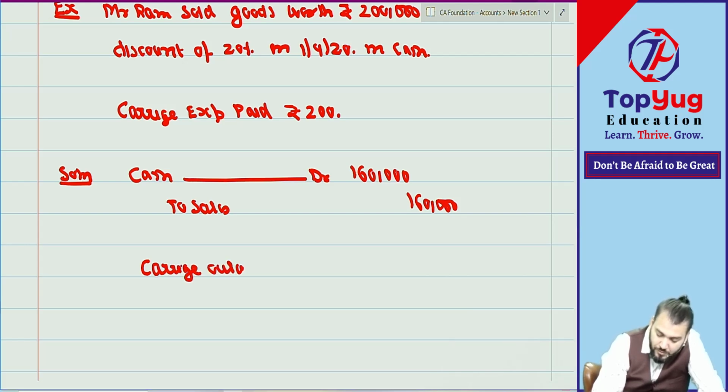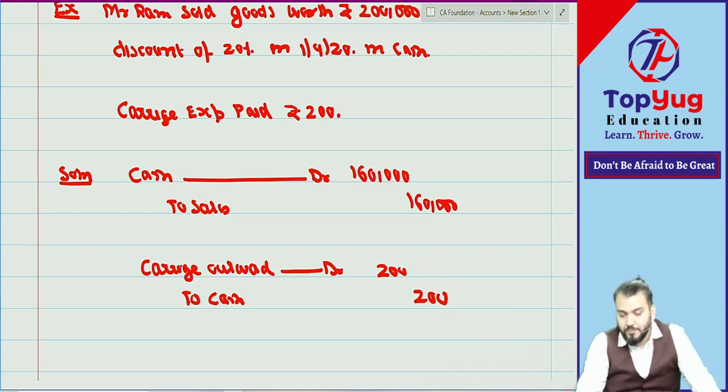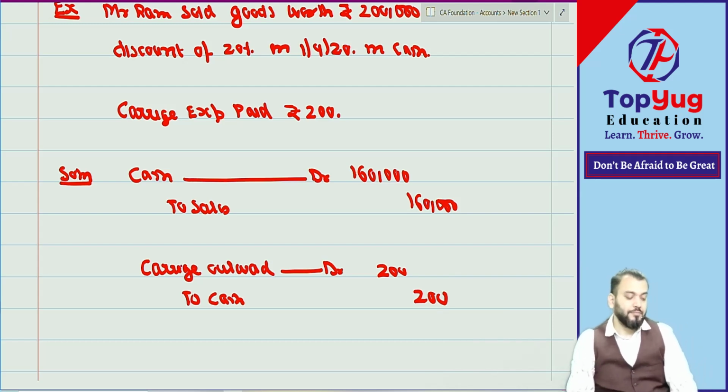Pakka? It is at the time of sale. Income or expense? Very good. How much? 200. Understood. This also done.